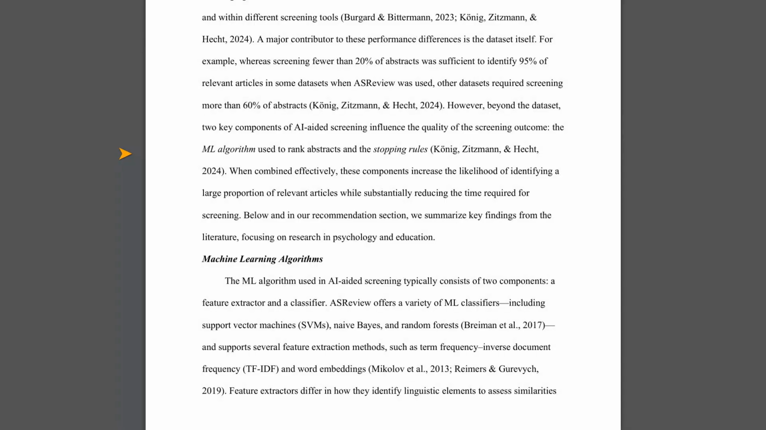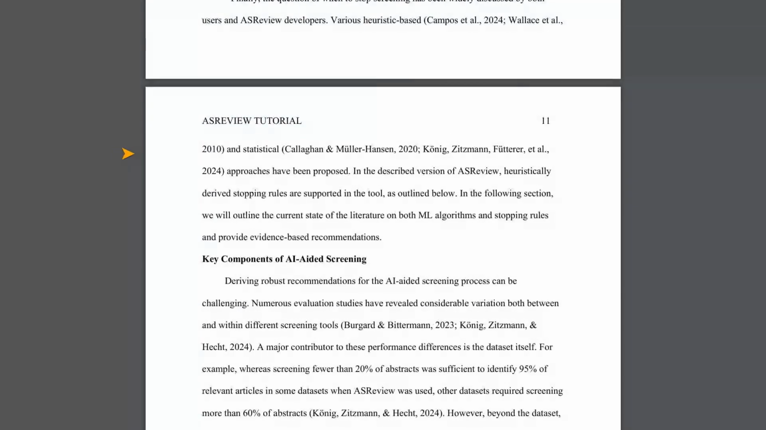So how do you actually use this tool? The paper provides a detailed tutorial. It starts with something called pre-screening. This is like a warm-up round where you screen a small, random portion of abstracts. This helps you get a feel for the topic and estimate how many relevant abstracts there are overall. In this pre-screening phase, they recommend looking at least 100 abstracts.